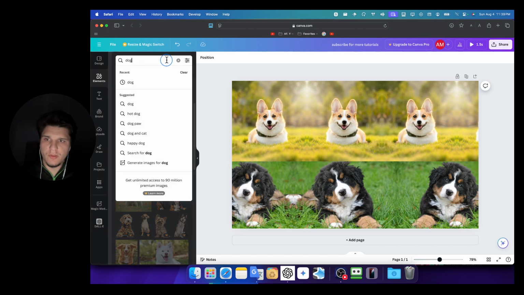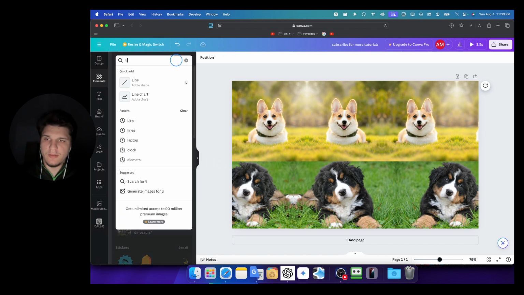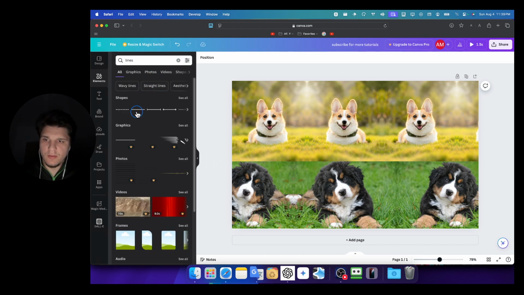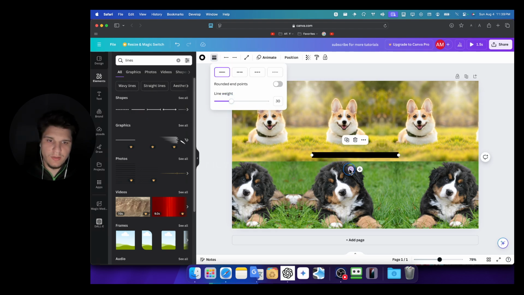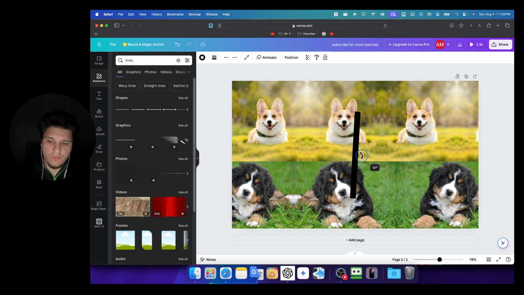Now if you want, you can add some lines, increase the weight, move. Okay, I'll position this right here.